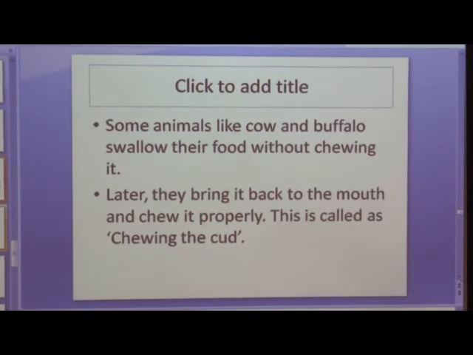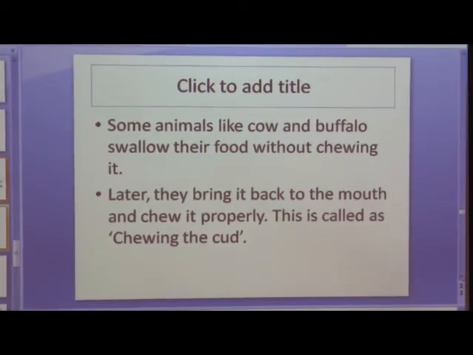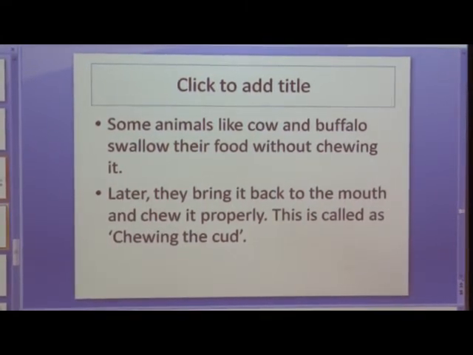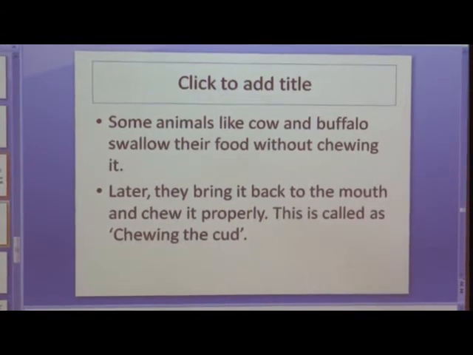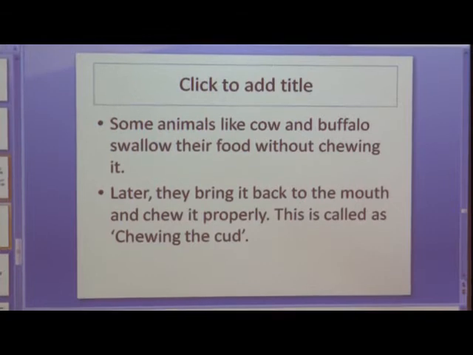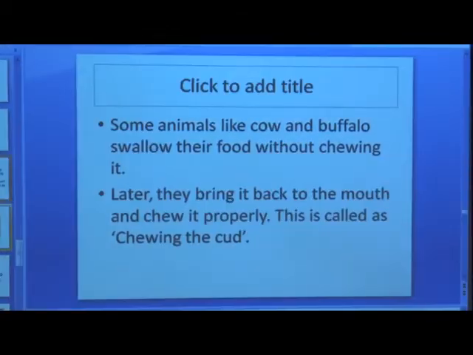Some animals like cow and buffalo swallow their food without chewing it. I'll repeat it once again. Some animals like cow and buffalo swallow their food without chewing it. Later, they bring it back to the mouth and chew it properly.